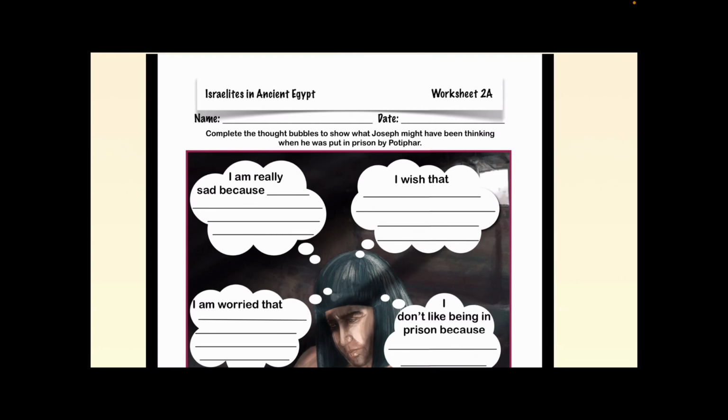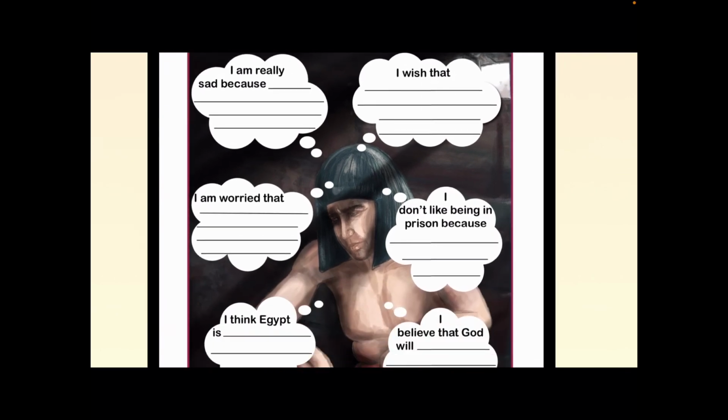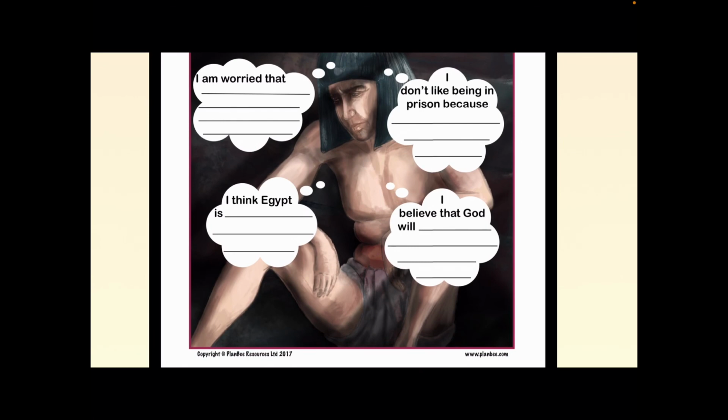If you go on Teams today, you will be able to find your RE assignment, and you have to think about how Joseph is feeling by the end of the story. So the worksheet has a few thought bubbles here. I am really sad because, I wish that, I am worried that, I don't like being in prison because, so you have to fill these out. And a couple more down below. I think Egypt is, and I believe that God will. So try and complete these thought bubbles for me, and I will check your work later on.